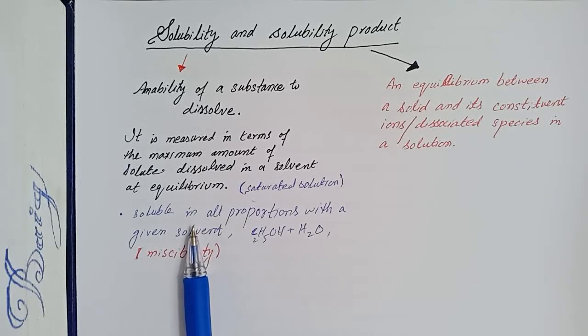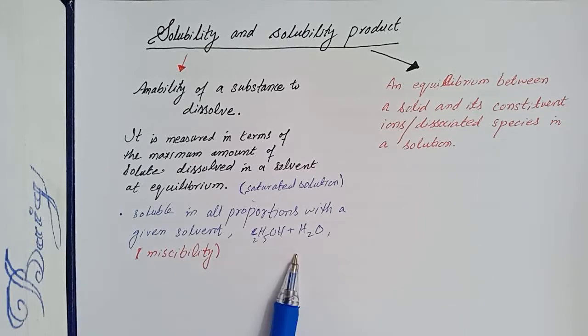Ethanol and water, which are soluble in all proportions, are known as miscible substances, and the phenomenon is known as miscibility. So the property is known as miscibility when different substances are soluble in all proportions.